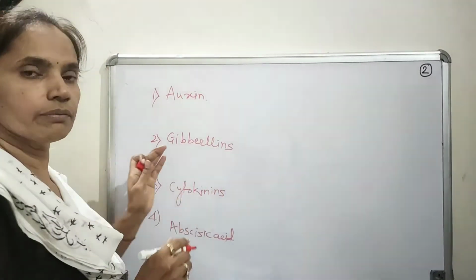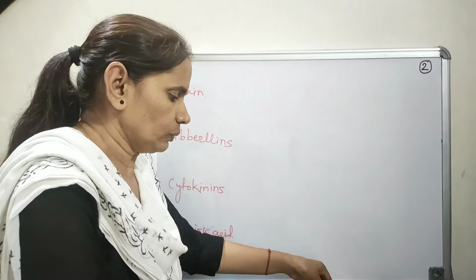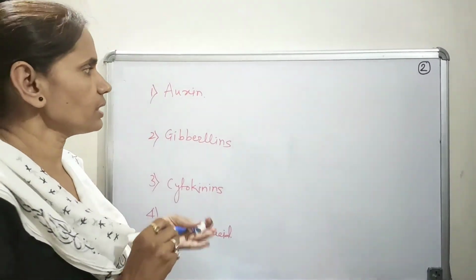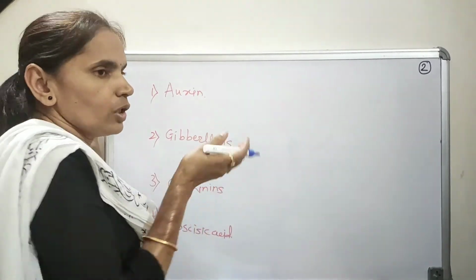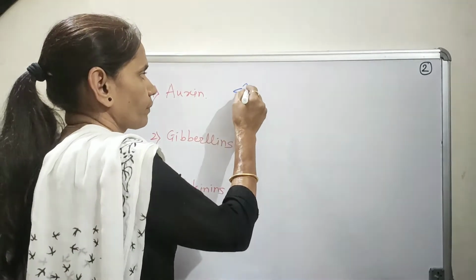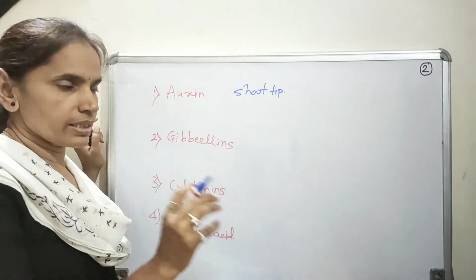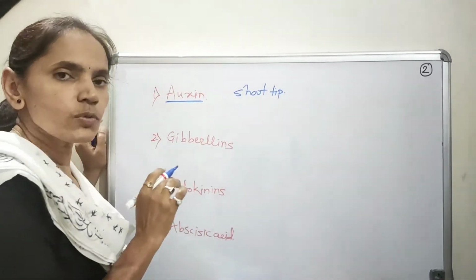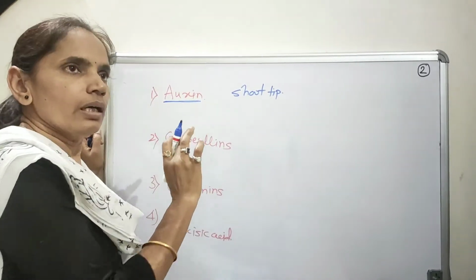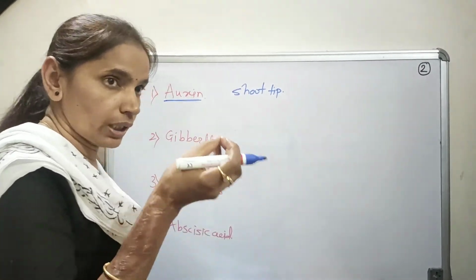Now we will see them one by one. Whenever the plant is exposed to sunlight, the shoot tip is the site where the auxin is produced. So it is a plant growth promoting hormone.